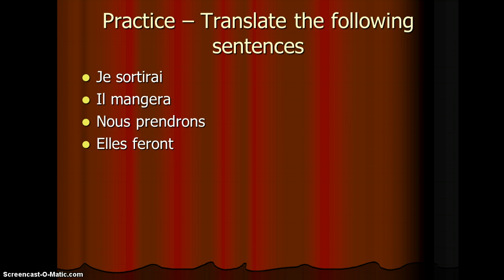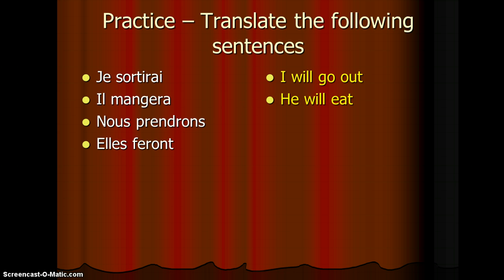So let's have a look at a few examples just to get a feel for how this works. Je sortirai. Well, if you look at that, if you take the AI off, you've got the verb sortir that you would find typically in the dictionary. So je sortirai is I will go out. Il mangera, you should recognize the verb manger, to eat. It's got the A at the ending, and it also has il. So il mangera, he will eat.